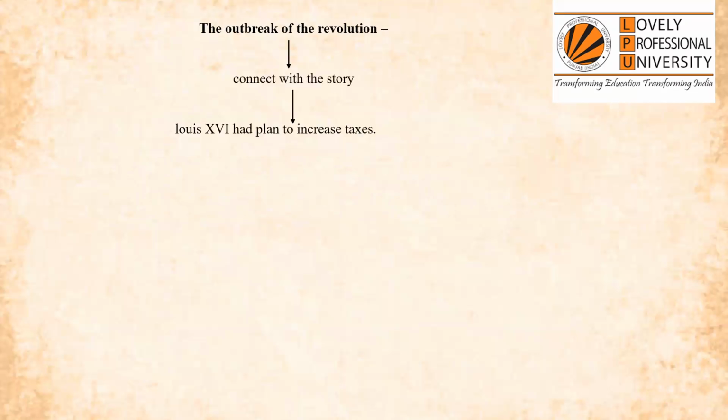Now, what was happening is, the treasury is empty and Louis XVI has planned to increase the tax. Now, who will pay this tax? Obviously, the tax will be imposed on the third estate, and a section of the third estate has become prosperous and educated, so they will definitely revolt against it, because the only estate that used to pay taxes was the third estate.